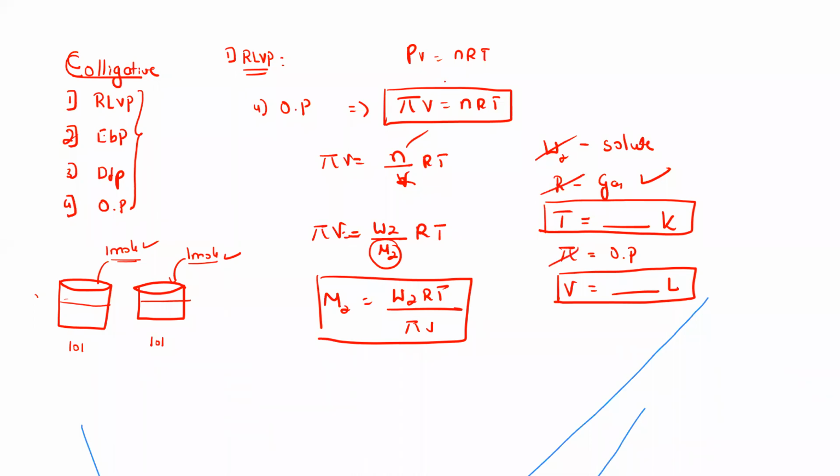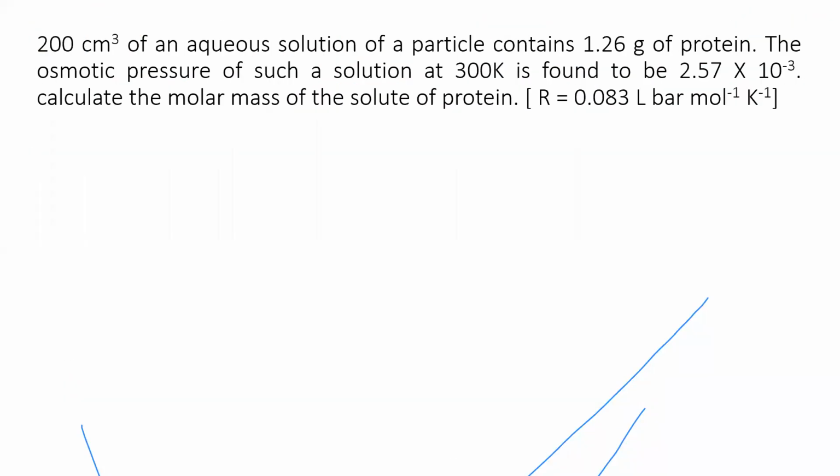Let us do one thing. Only 10 minutes remaining, let me just solve the problem, then we'll wind up the class. The last problem here. Whenever you see osmotic pressure, you should understand that the question is asked on this: M2 will be equal to W2 RT divided by pi V. On this only they were asking.